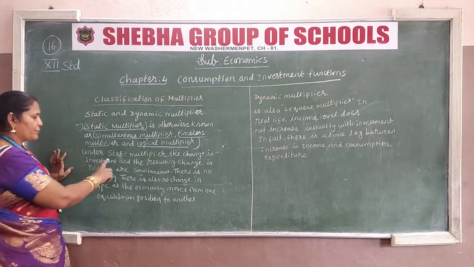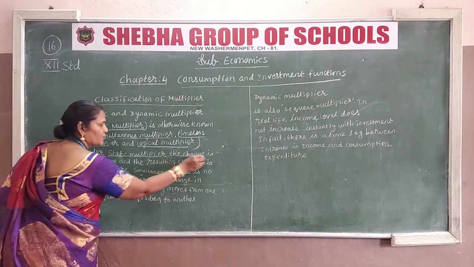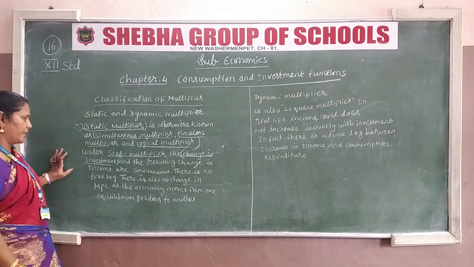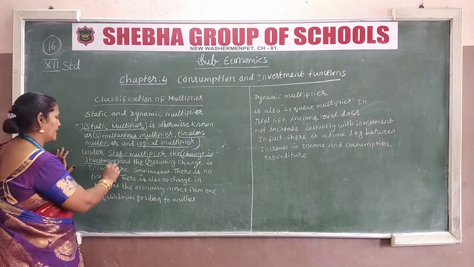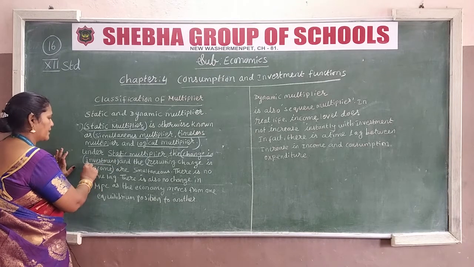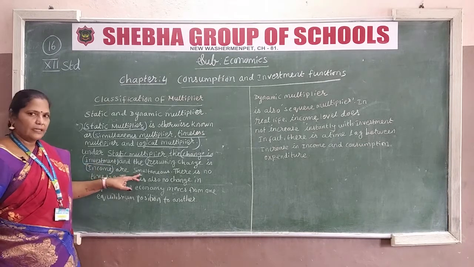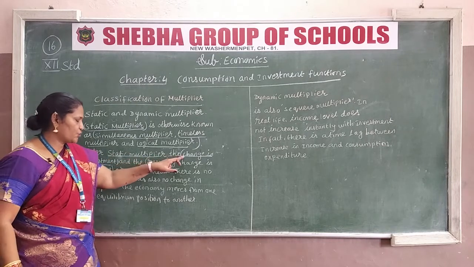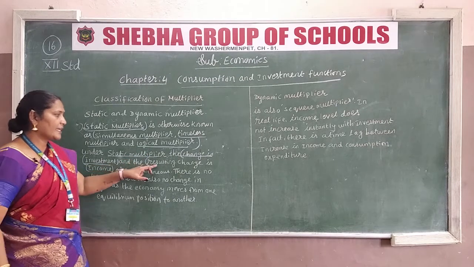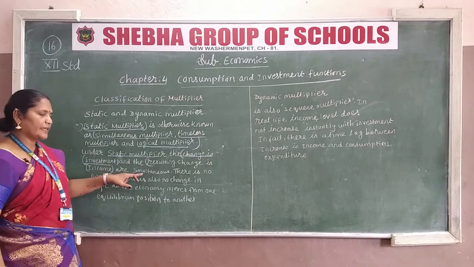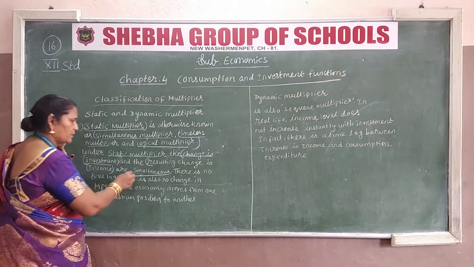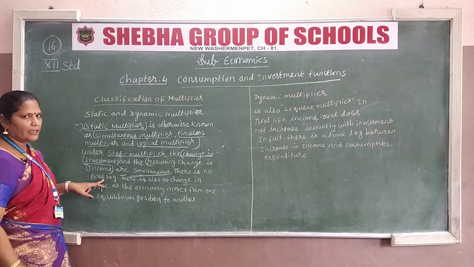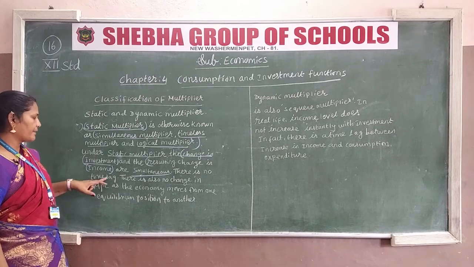That means in the static multiplier, the change in investment and the resulting change in income are simultaneous. That means investment and income are simultaneous. Clear children? Static multiplier, in that change in investment and resulting change in income are simultaneous. Clear? Okay. So there is no time lag. In static multiplier, there is no time lag.